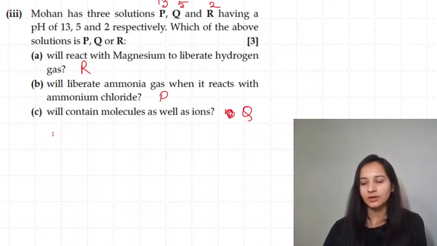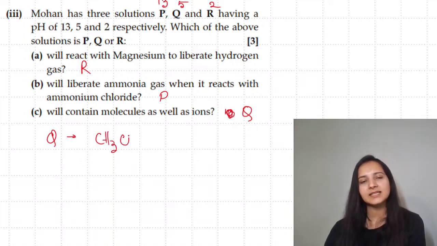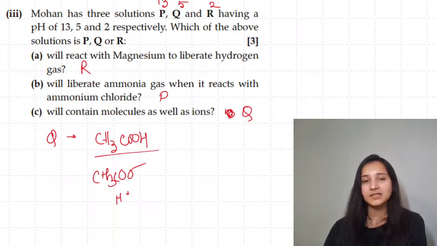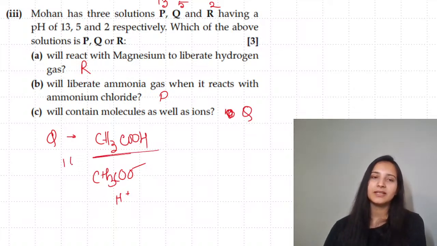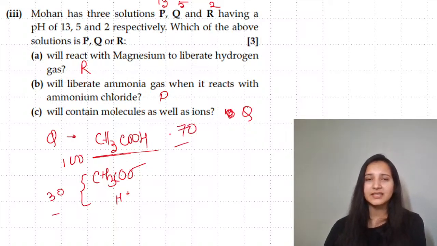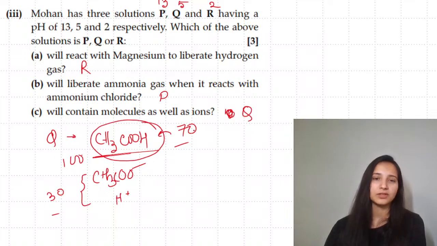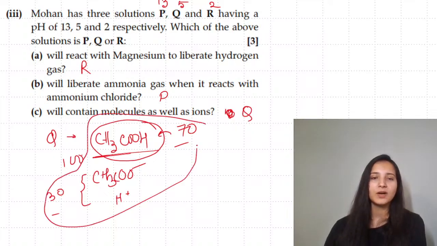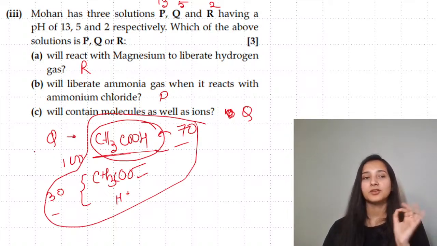Speaking about this Q, we will very quickly understand this as well. Acetic acid CH3COOH. When this dissociates, you get acetate ion. Along with this, you get hydrogen ion. But it's not all 100%. If you are taking 100 molecules, you are getting barely 30 or even less than 30 of these ions. But the rest 70 is deciding to stay like this as molecule. So in the mixture, you are having ions and molecules both.